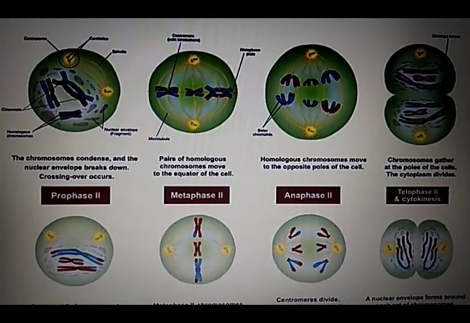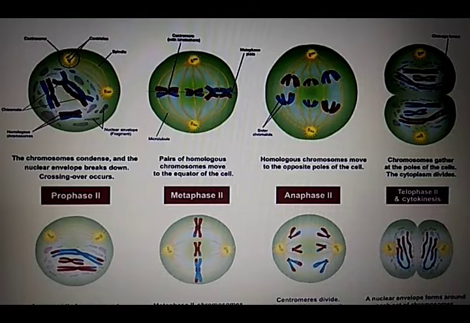So after prophase 1 comes metaphase 1. In metaphase 1, the chromosomes align at the equatorial plate. The arrival of synapsed chromosome pairs at the equator of the spindle begins. The spindle microtubules become attached to the kinetochores. Each homolog is attached to one of the poles by the homologous kinetochores.